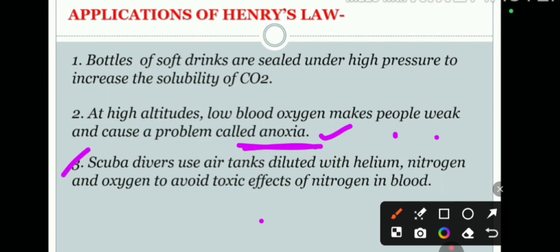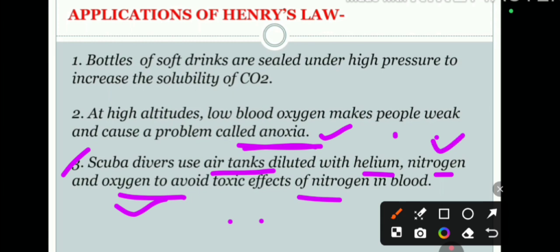Our third application is that scuba divers use air tanks diluted with helium, nitrogen and oxygen to avoid the toxic effect of nitrogen in blood. What is the meaning of this? Scuba divers, I think you all know. Divers go into a river or sea. Whenever they go down, they carry air tanks that are diluted with nitrogen and oxygen. Earlier they were taking only nitrogen with oxygen.